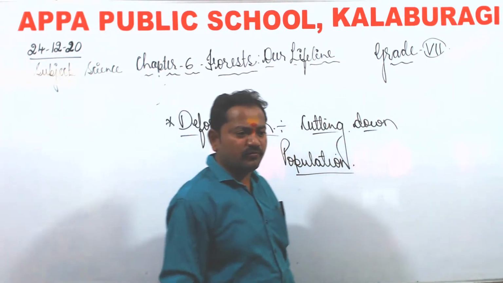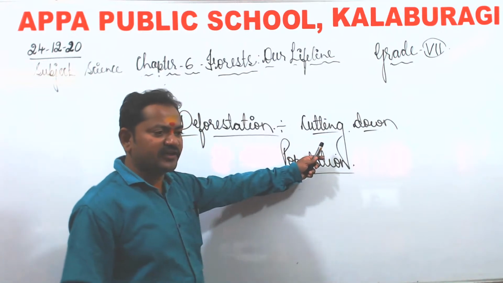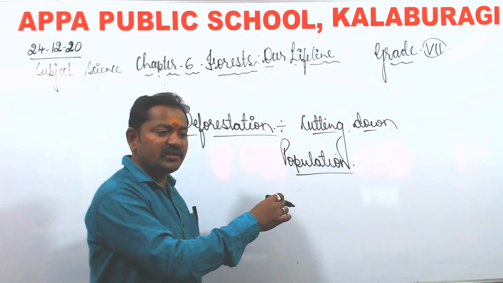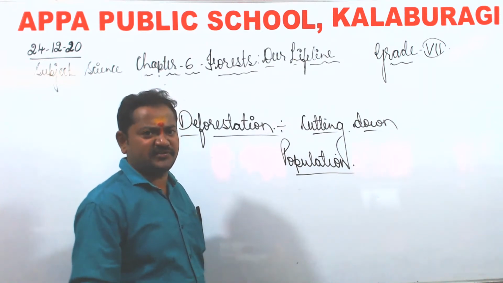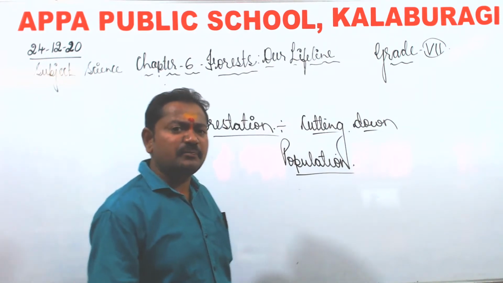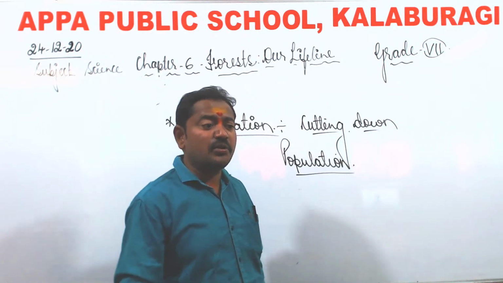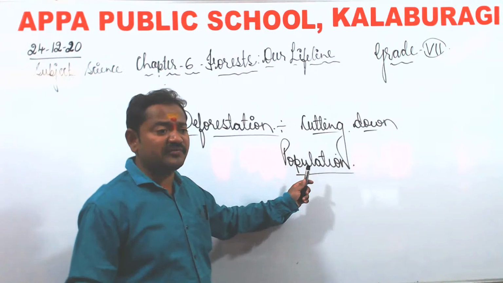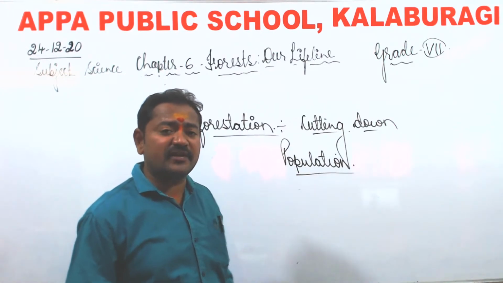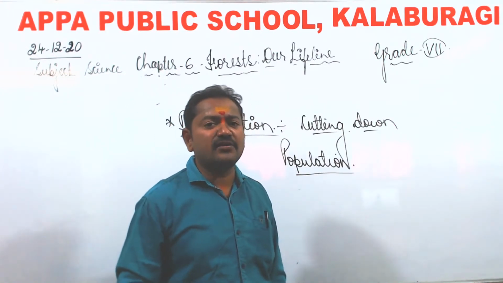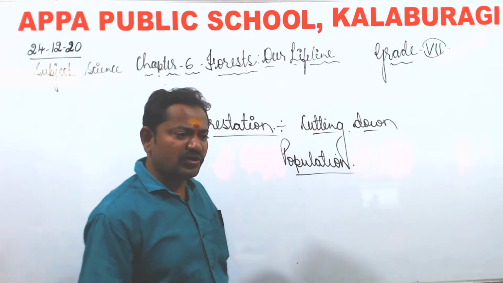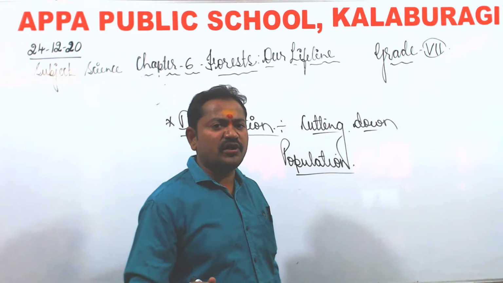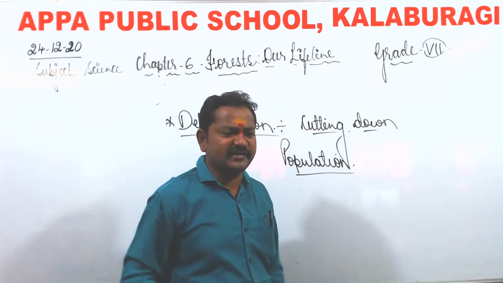You all know what it means to cut down the forest, because just before, we discussed the importance of forests, how useful they are for us, and if these forests are being cut down, then you see what consequences we are going to face. They are very crucial, so we should not cut the forests, because they are very useful and we have already discussed their importance.